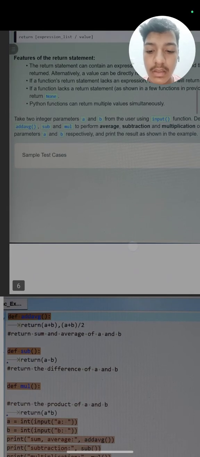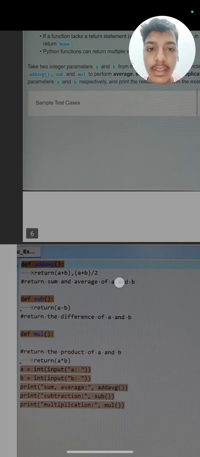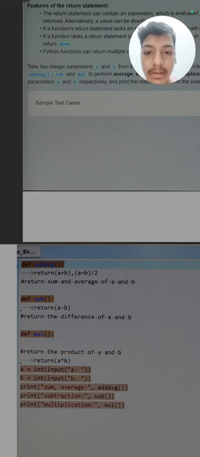So first we will define a function named addEv as seen in the question. Then how can we return the average? For two parameters, first we add the two parameters, then divide by 2, so the average of the two will come.